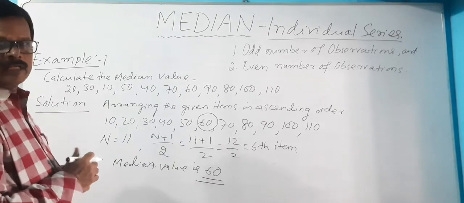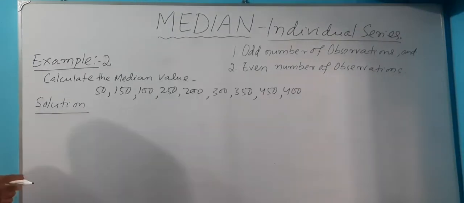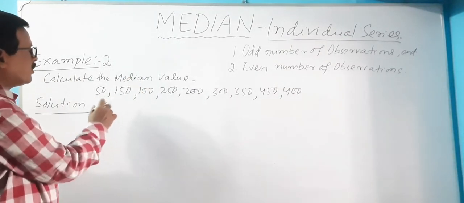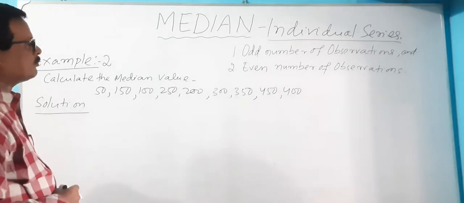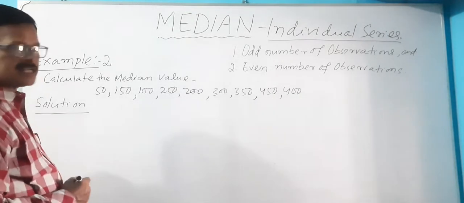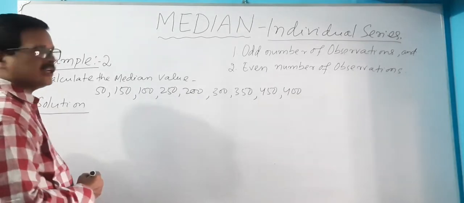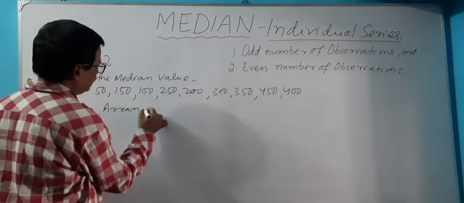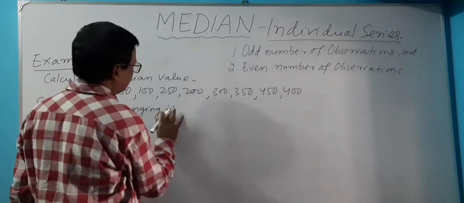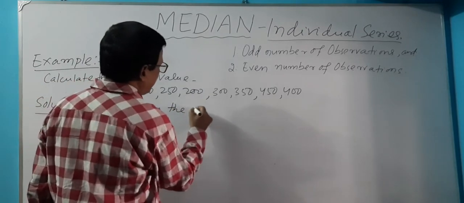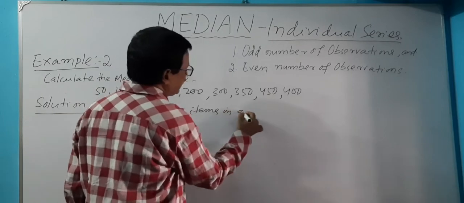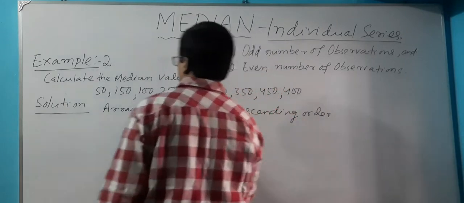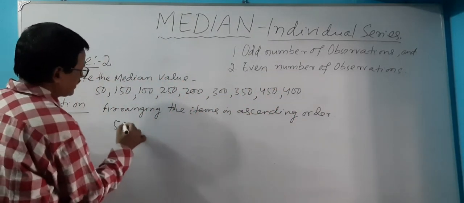Another example we will take. Note it down first. Example 2: calculate the median value of 50, 150, 100, 250, 200, 300, 350, 450, 400. They are not in ascending order, so our first duty is to arrange them in ascending order. Solution: arranging the items in ascending order.